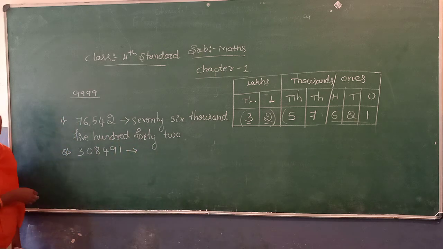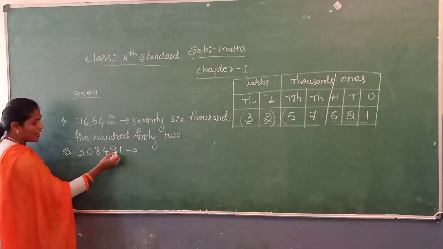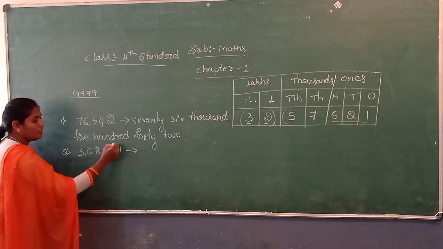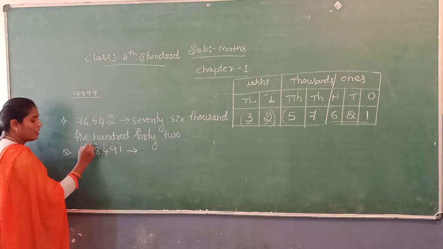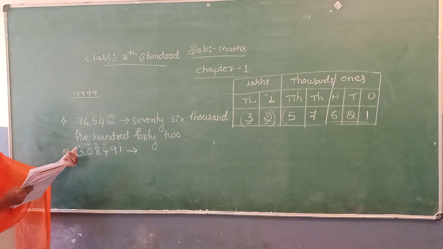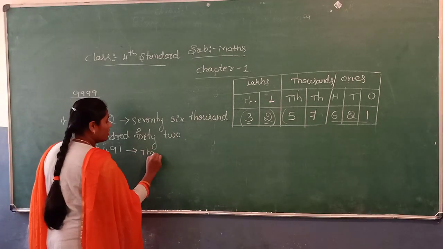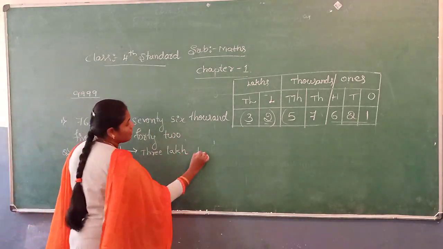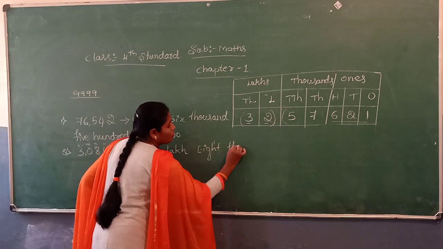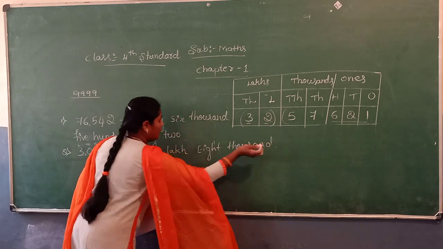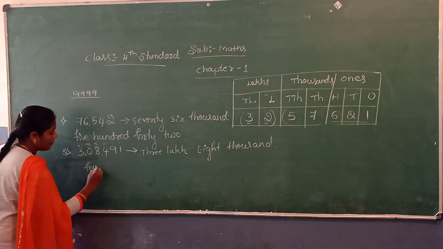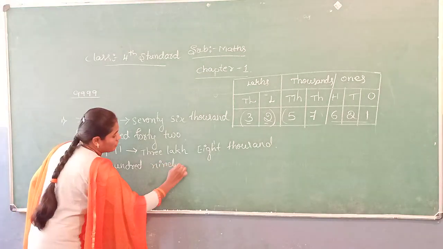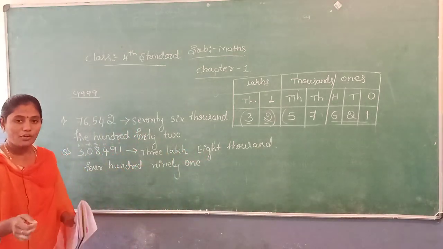To write the numbers, we first separate the periods: ones, tens, 100, 1000, 10,000, lakhs. Then also count the periods. Here how many lakhs are there? 3 lakhs. So write 3 lakh. How many thousands are there? 8,000. 8,491. Did you understand, children?